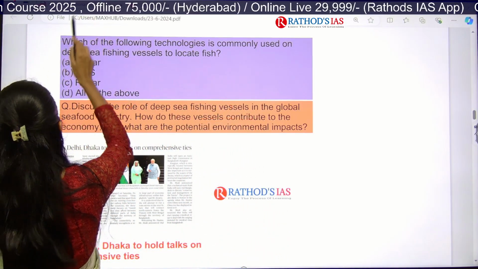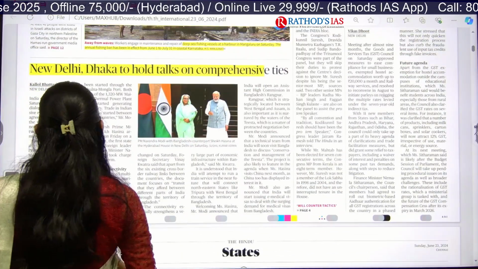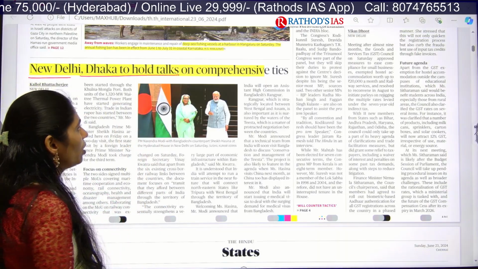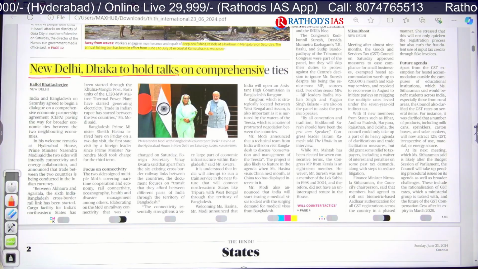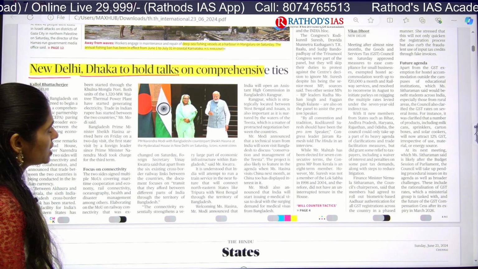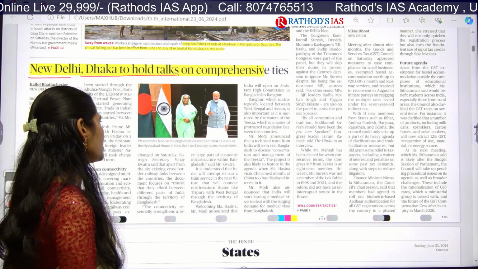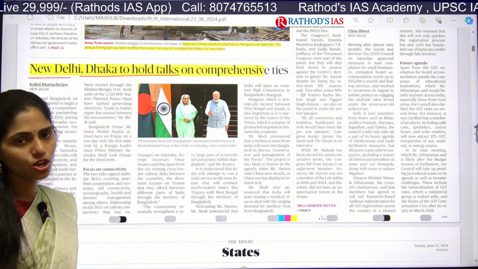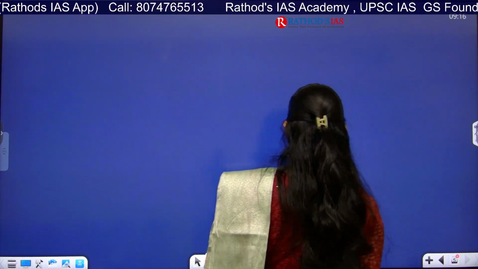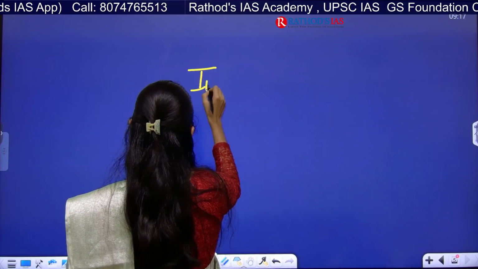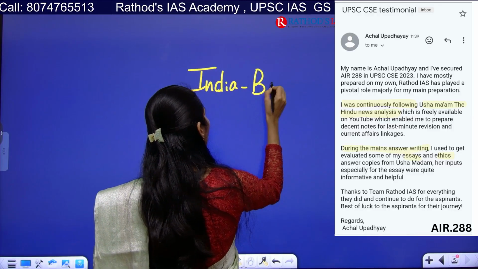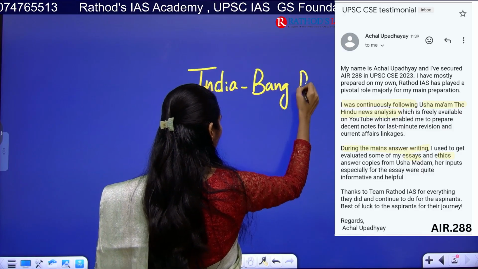Okay, now let us move on to our Hindu page. Yes, here you can see: New Delhi, Dhaka to hold talks on comprehensive ties. You can see in this image we have our Prime Minister Narendra Modi ji, and beside him we have Sheikh Hasina. Sheikh Hasina is Prime Minister of Bangladesh. So this article is talking about India-Bangladesh relations, right? It's talking about India-Bangladesh relations.